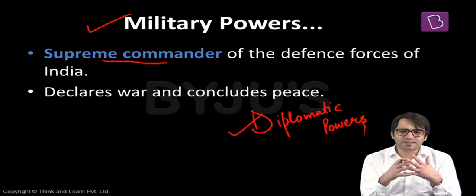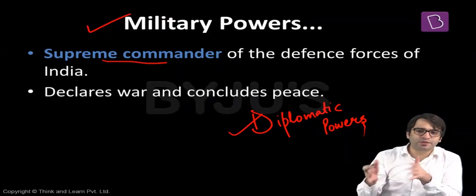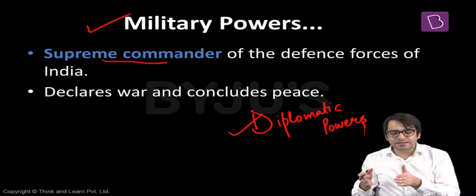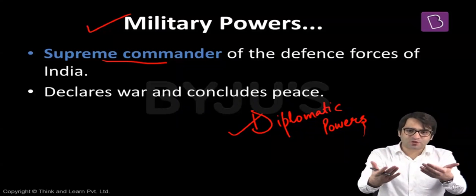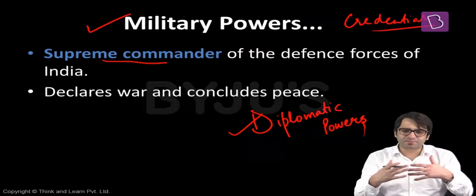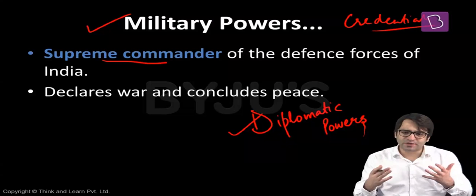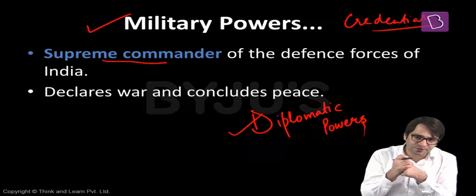What are these diplomatic powers? Let's say, for example, a new ambassador has been appointed by the United States to India. When this new ambassador enters India, he makes himself available before the President of India and presents his credentials. All that he has done in his previous career, all these credentials are presented by this ambassador to the President of India. That is a diplomatic power available with the President of India.